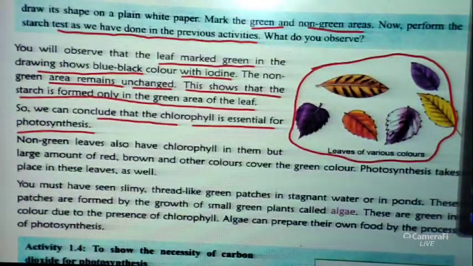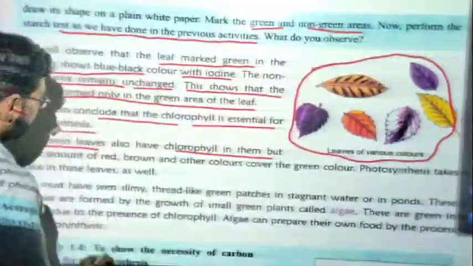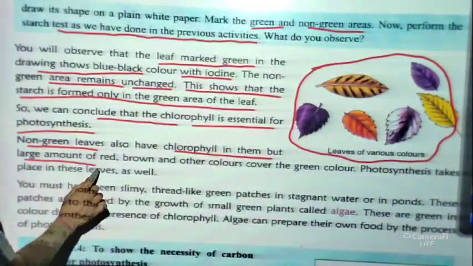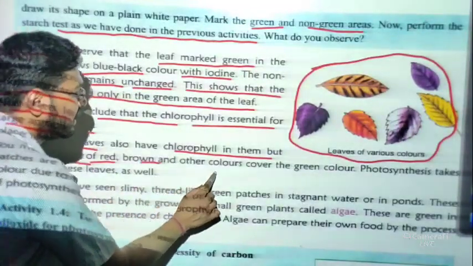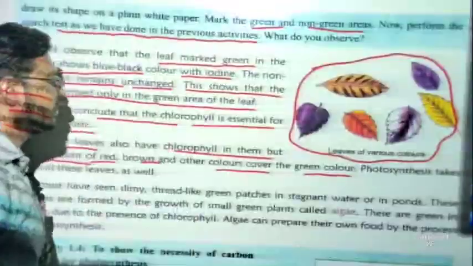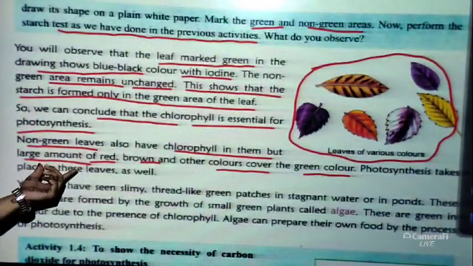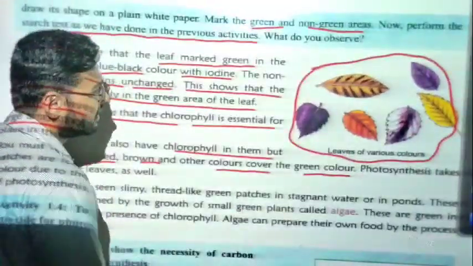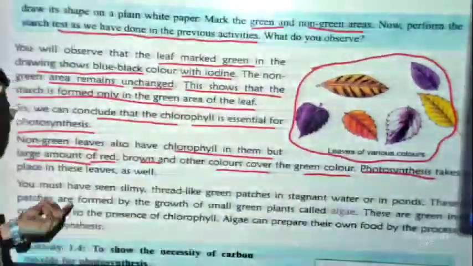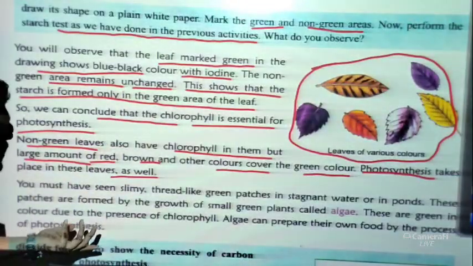Now non-green leaves also have chlorophyll in them, but a large amount of red, brown and other colors cover the green color. Photosynthesis takes place in these leaves as well, but not at that much rate.